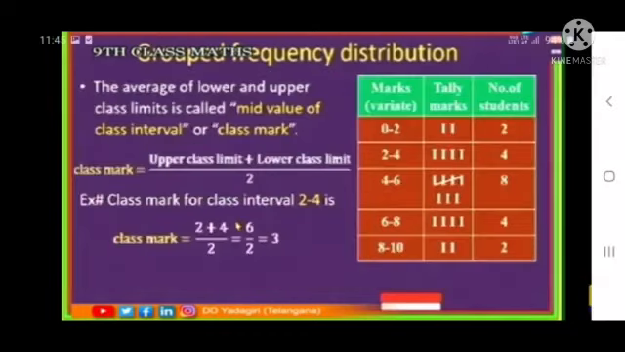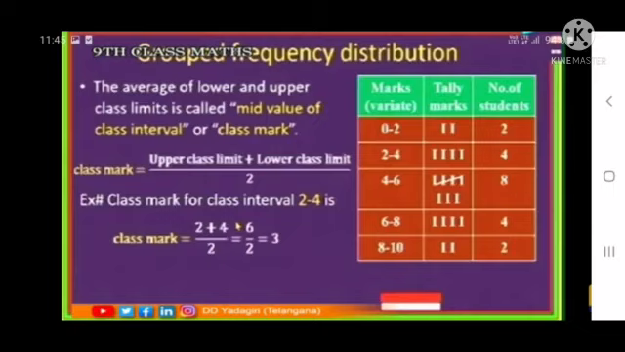What is meant by class mark? The class mark is the average of the lower and upper class limits, called the mid value of the class interval or class mark. Therefore, the class mark equals the upper class limit plus the lower class limit, divided by 2.